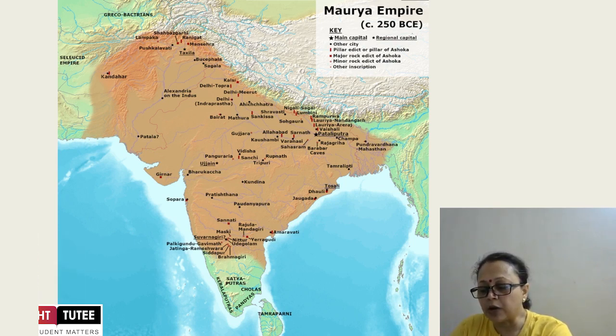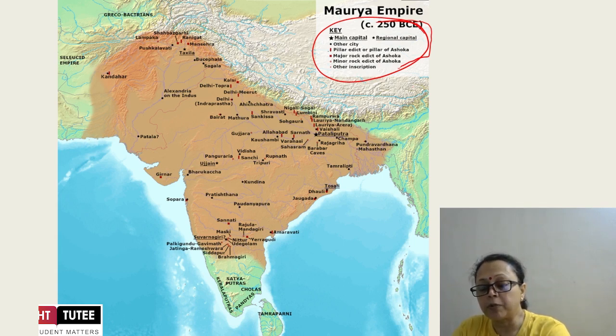This we must understand: in 250 BCE, in this BCE period, what are the important factors available? How did the archaeologists study this and start giving us an idea about the Mauryan rulers and the Gupta rulers?